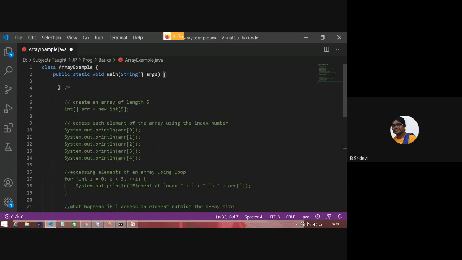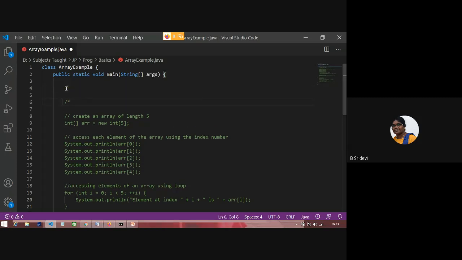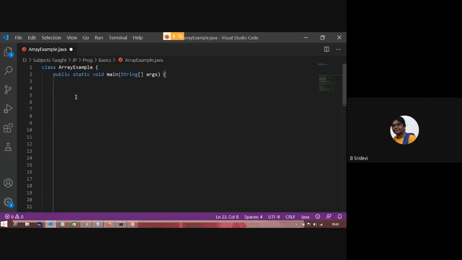So how to declare an array? To declare an array, remember array declaration is a 2-step process. In Java we have only 8 primitive data types. So array is not a primitive data type. That means it has not come up with the software. You are creating the array. Array is considered as an object in Java. Like how list, set, tuple are objects, here array is an object in Java.